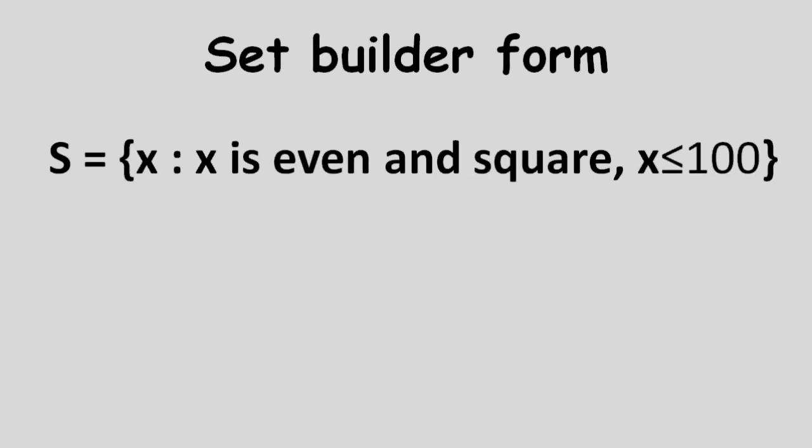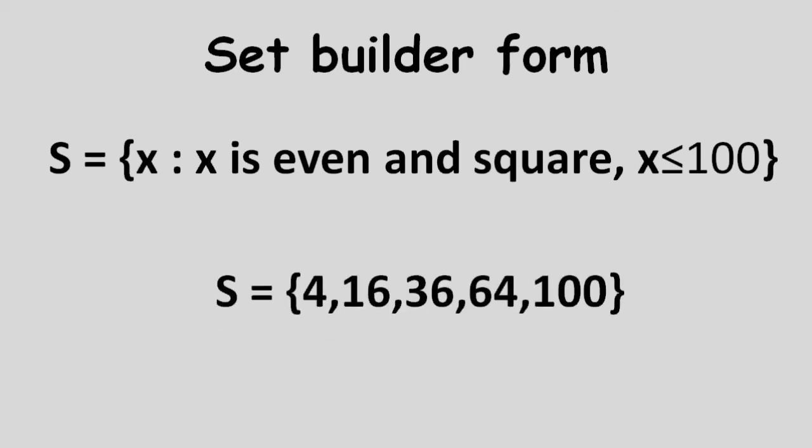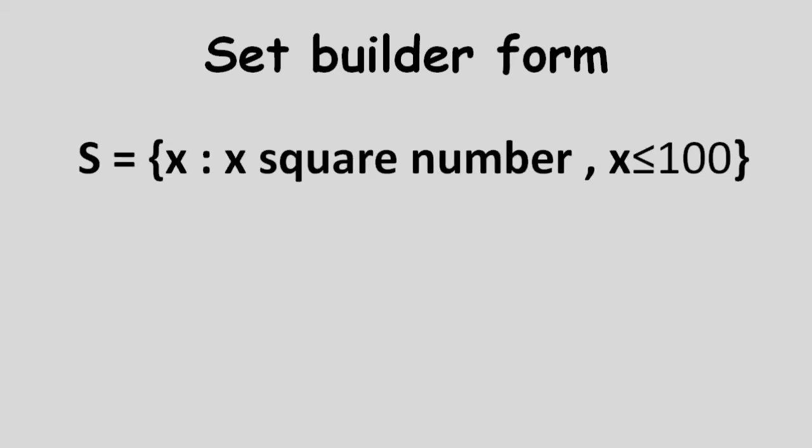Let's take another example. Say we are making a set of even numbers until 100 which are also square numbers. So we denote it by S. S is a set of elements x such that x is a square and even number and x is less than or equal to 100. So all the properties that define the elements of the set are given here.